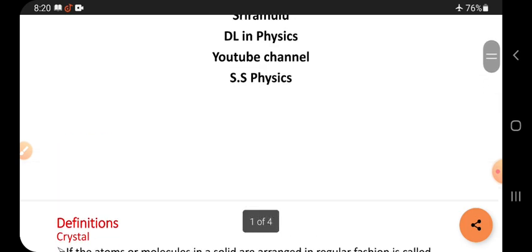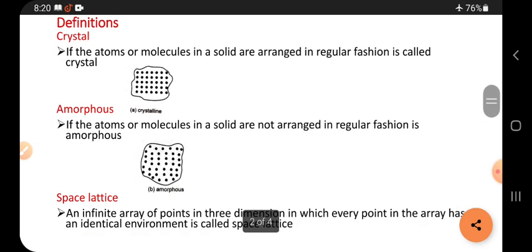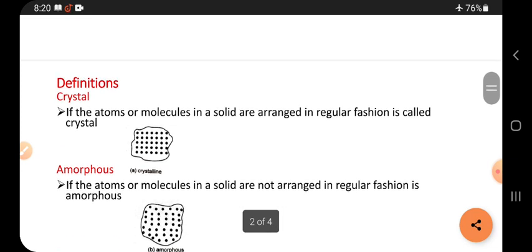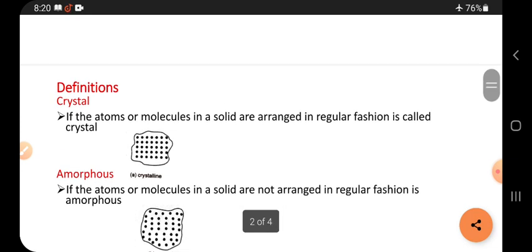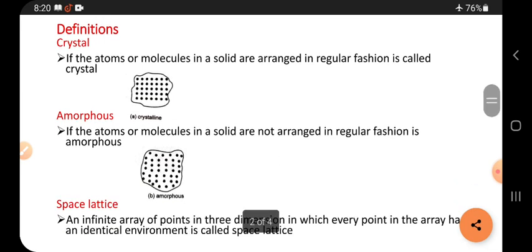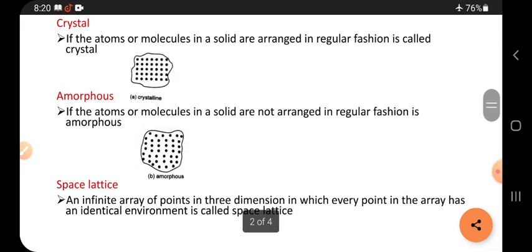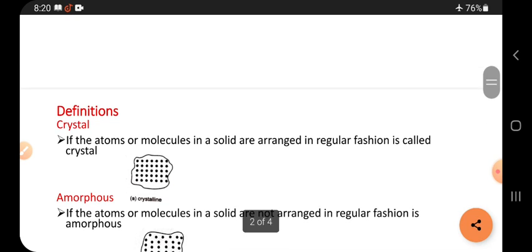So today's topic is SSP. In the SSP there are certain definitions, and those definitions I am going to explain. See the first definition.